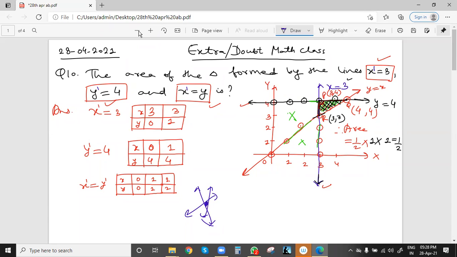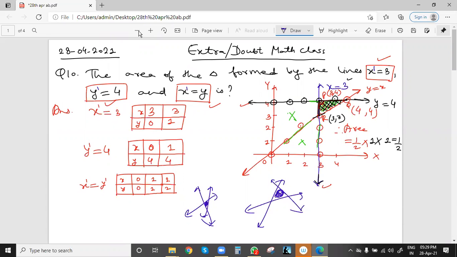Always 3 lines will cut to give you one area. This is supposed to be the third line. So this is the area we have to find always. Now we'll draw these lines one by one. First one is x equal to 3. So how do we draw this line x equal to 3?